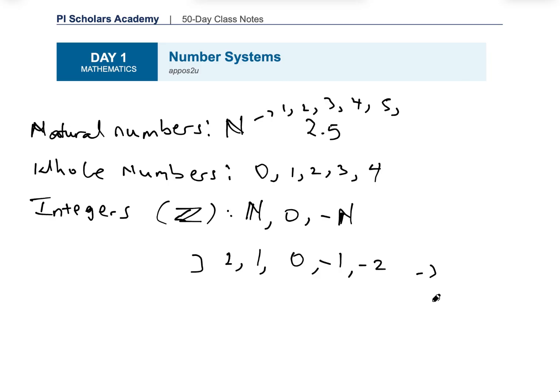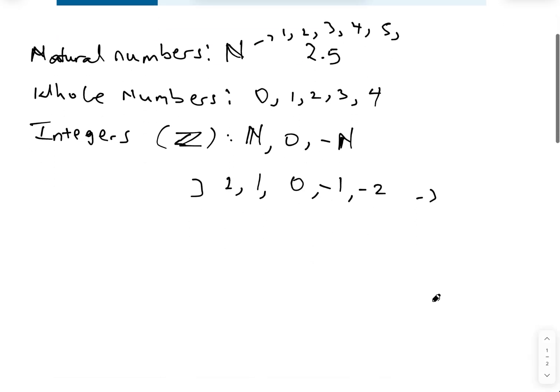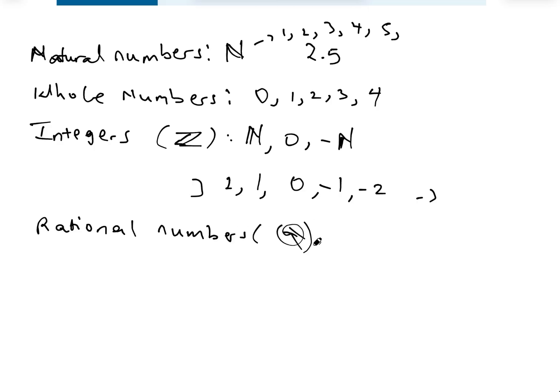Then now let's begin to talk about the big fish now. Let's talk about the rational numbers. So we have a set of numbers called rational numbers. So when do we say a number is rational? They usually denote them with a Q. Now, rational numbers, just like the way they sound, we can write them as a ratio.